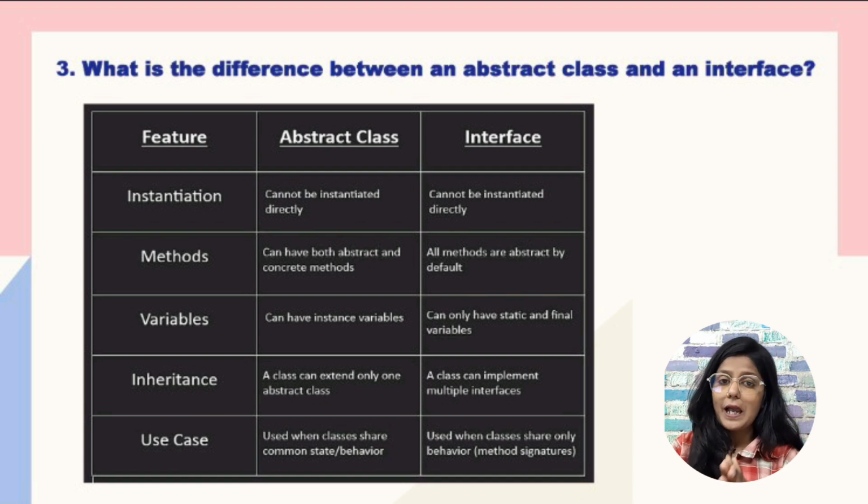But if we talk about an abstract class, it can have both abstract and non-abstract methods. But an interface can only have abstract methods. It is 100% abstract. For variables, we can have instance variables in an abstract class. But in an interface, we can only have static and final variables. If we talk about inheritance, a class can extend only one abstract class, but a class can implement multiple interfaces. These are the very basic and common differences you should know if you are answering the difference between abstract class and interface. So let's jump to the next question.